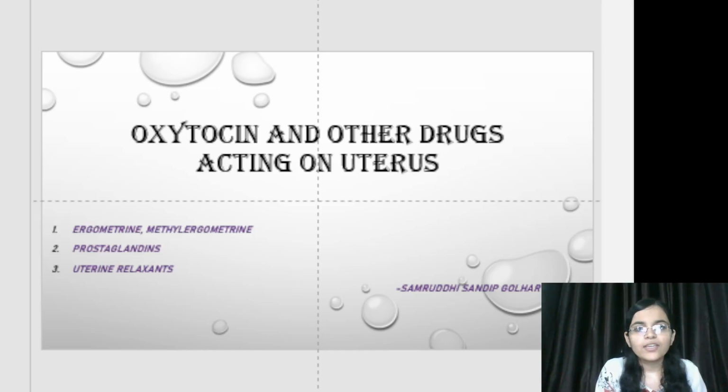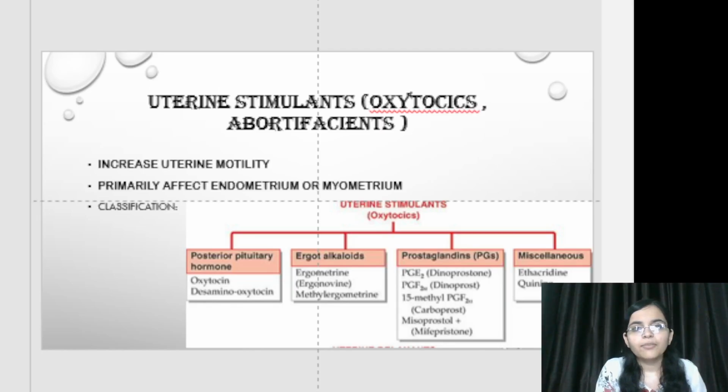So today's topic is ergometrine, methylergometrine, prostaglandins and uterine relaxants. Moving towards our main topic, let's discuss briefly about uterine stimulants. These are also called oxytocics and abortifacients. These drugs increase uterine motility. They primarily affect the endometrium and myometrium.